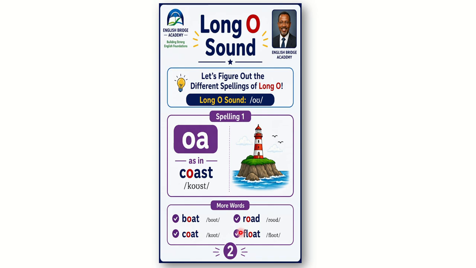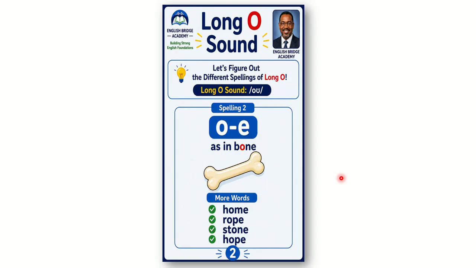Look at the O and A. The O and A together say O, and this is the phonetic transcription of the sound O in English. So now I'm going to read coast, boat, coat, road, float, and this is the phonetic transcription of each word. Okay, now let's see how the long O could be written in these words.